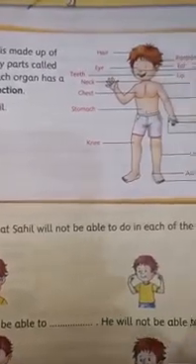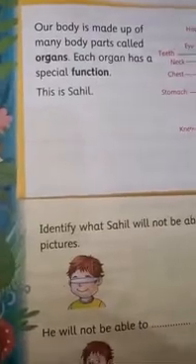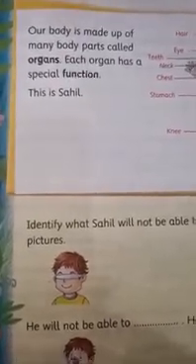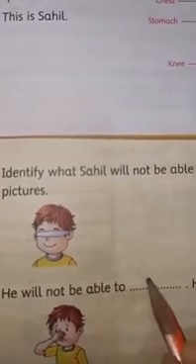Identify what Sahil will not be able to do in each of the given pictures. Now look here. The first picture, he will not be able to, what will come here? He will not be able to see. So write here see.